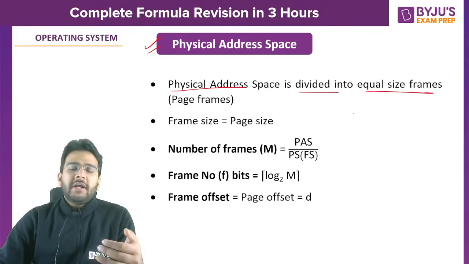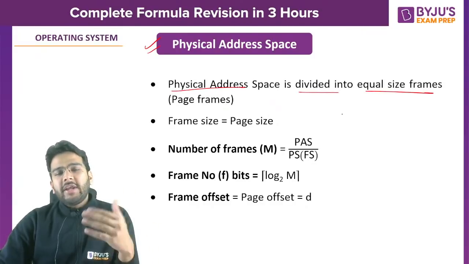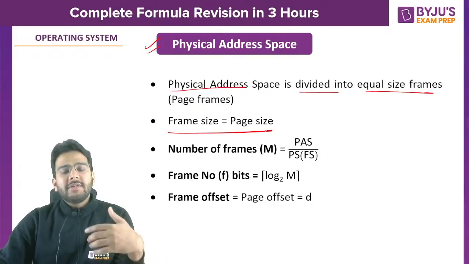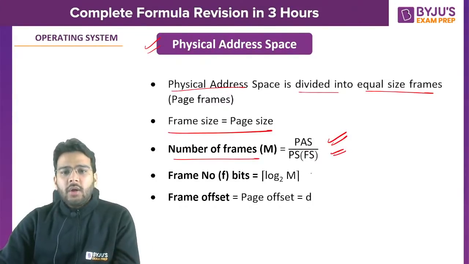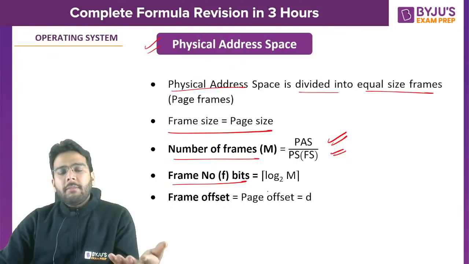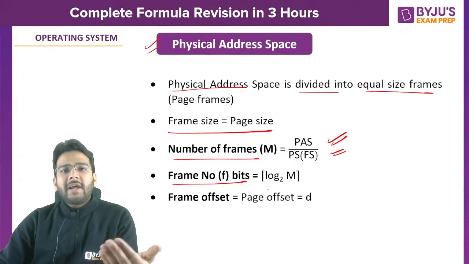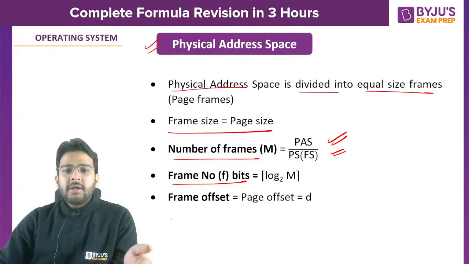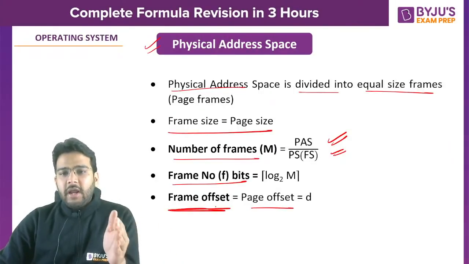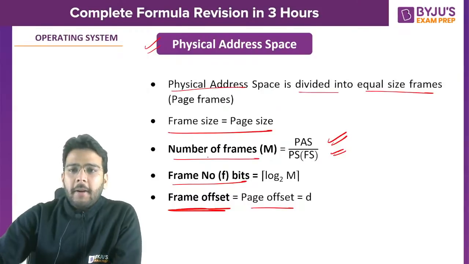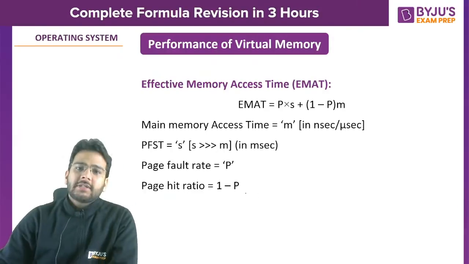Physical address space is divided into equal size frames, right? We have the main memory, we divide it into equal size frames. We know this frame size is always equal to page size. Number of frames is equal to what? Physical address space divided by page size or frame size, because both are equal. Frame number bits: you first calculate number of frames, then take the log of it and take the ceil of it. You will be getting frame number bits. What about frame offset? First you find the page size. Through page size, you will be getting page offset. That is also same as frame offset. Is it clear, everyone? If you have any doubt, please ask.